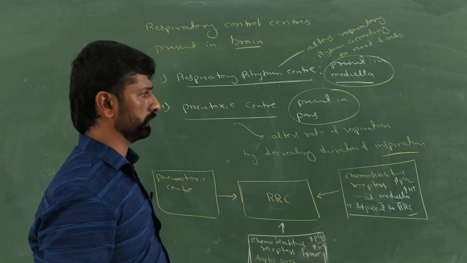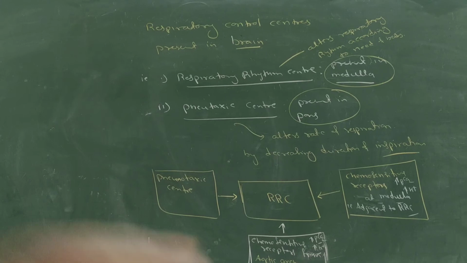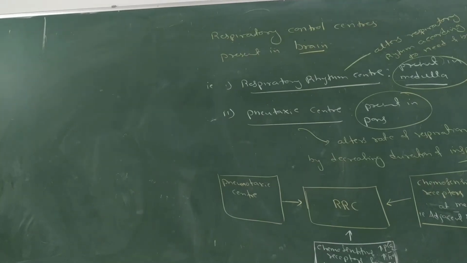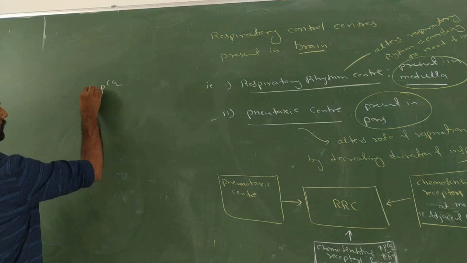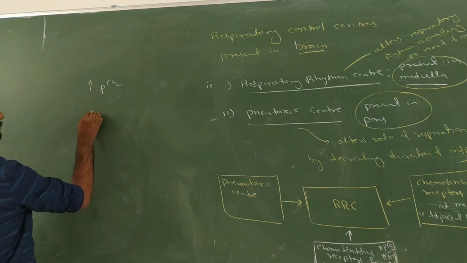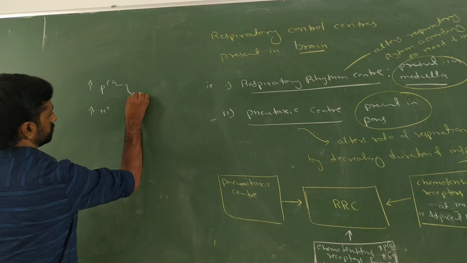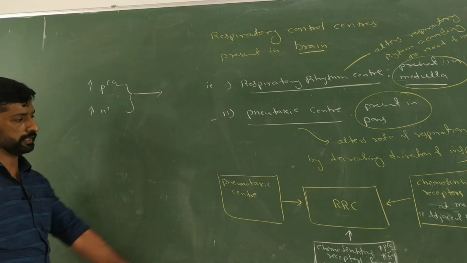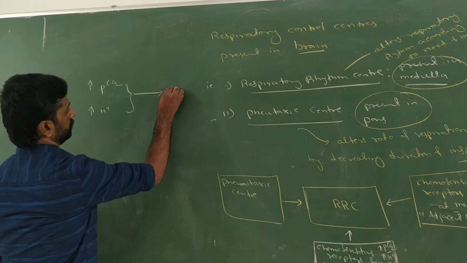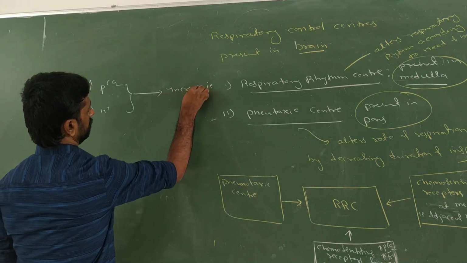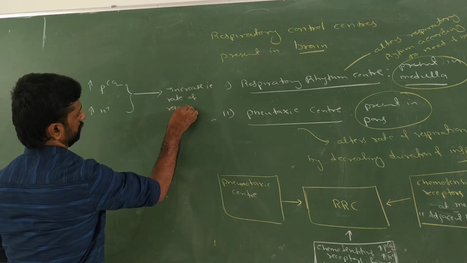What is the meaning of that? See, for example, what happens is this: the PCO2 increases and there is an increase in the hydrogen ion concentration. That chemosensitive area stimulates the respiratory rhythm center in order to increase the rate of respiration.